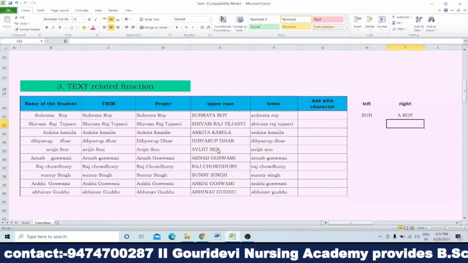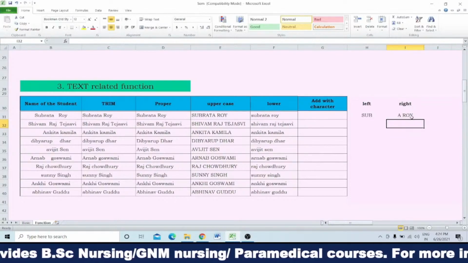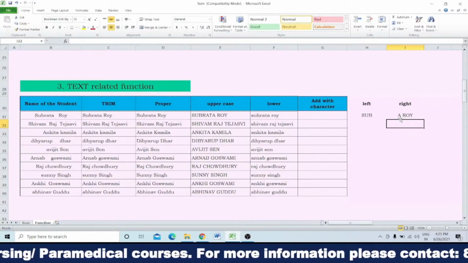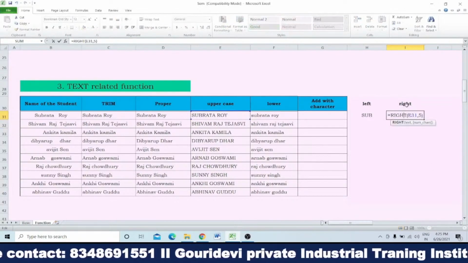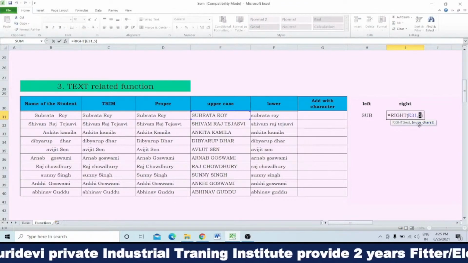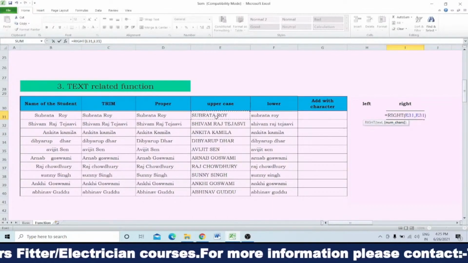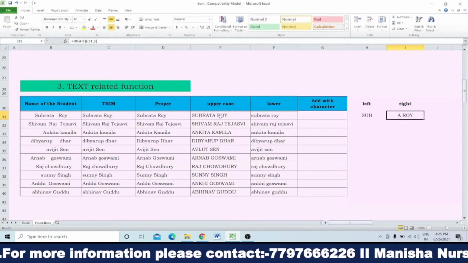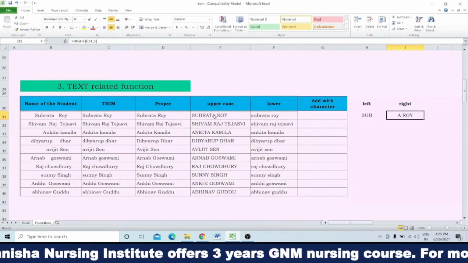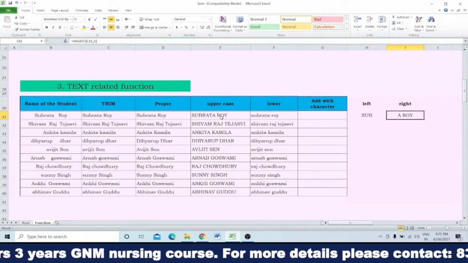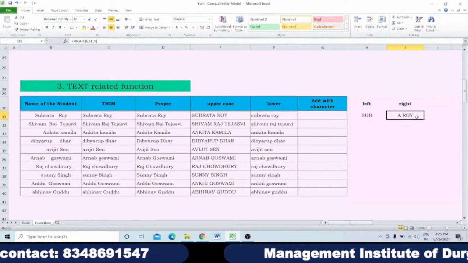Clear? That means A Roy. So how many alphabets are there? 1, 2, 3, 4. But I have written 5. Why 4? When you write 5, you are actually writing how many characters. See, it is written num_chars, C-H-A-R-S, meaning characters. As in between A and Roy, one character is there, space. Space is also a character. So A is the first character, space is the second, R is the third, O is the fourth, and Y is the fifth. That's why A Roy has been taken. Clear?